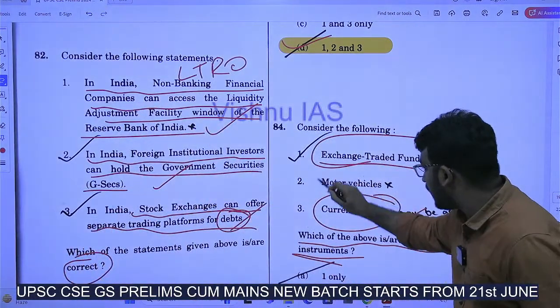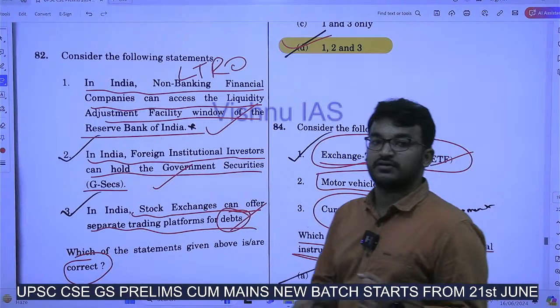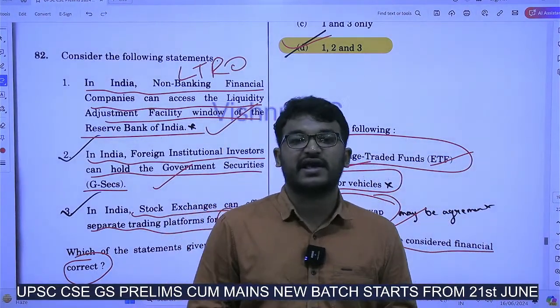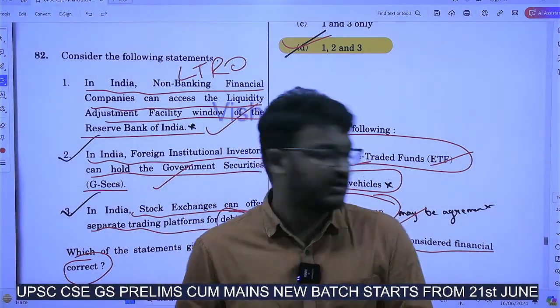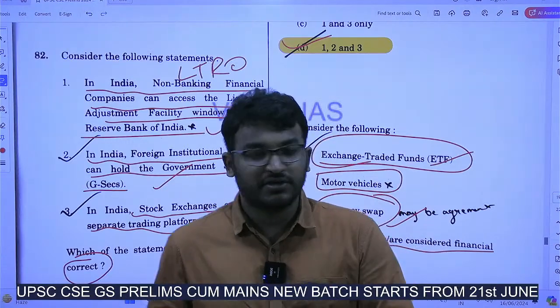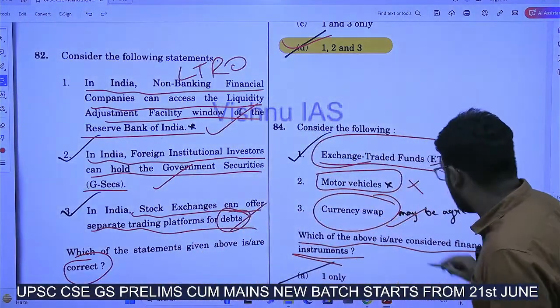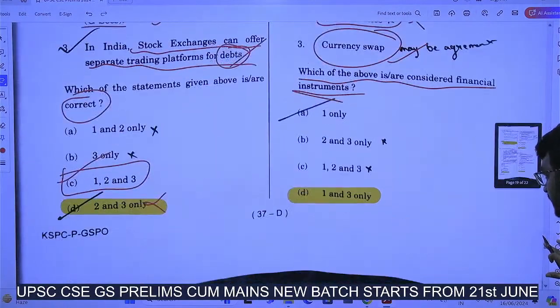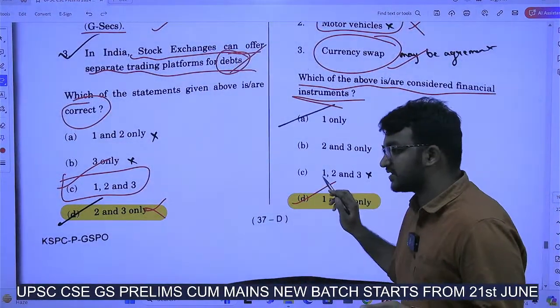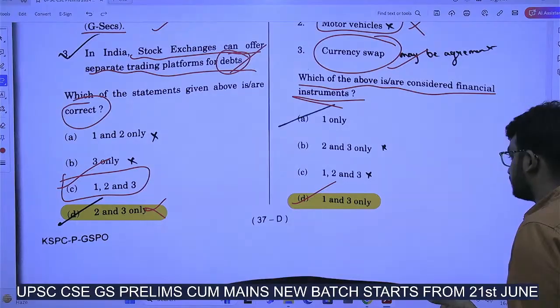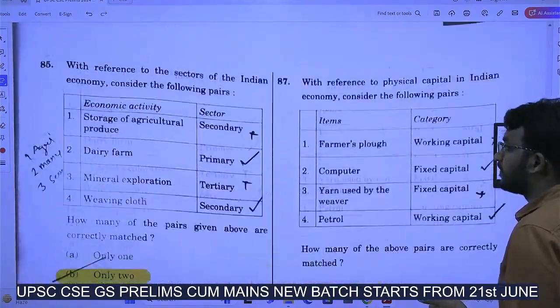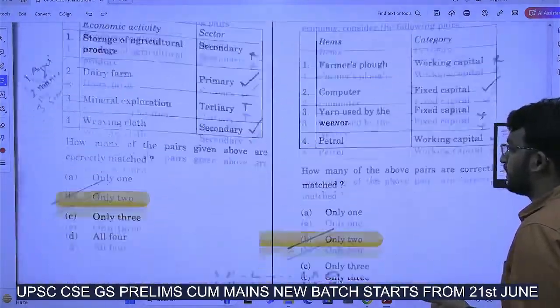But what about these motor vehicles? You all know that motor vehicles are assets. It is not a financial instrument per se. So this is wrong. Only options 1 and 3. Option D is the right answer here. Next.